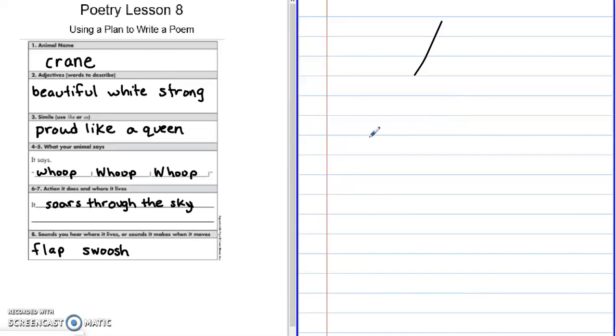Hi, today we're going to do Poetry Lesson 8. Today we're going to use our plan to write our animal poem. So you need your animal plan in front of you and a blank sheet of paper. So using our plan, we're going to write our animal poem.